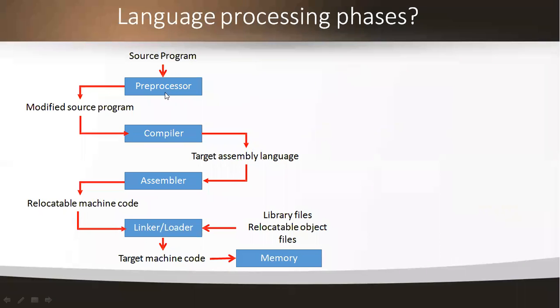How many tools do we have in the language processing phases? 1, 2, 3, 4. Four tools: preprocessor, compiler, assembler, and linker or loader. We call these software tools or compiler tools. The preprocessor is one type of compiler tool, the compiler is a type of compiler tool, the assembler is a type of compiler tool, and the linker or loader is another type of compiler tool.